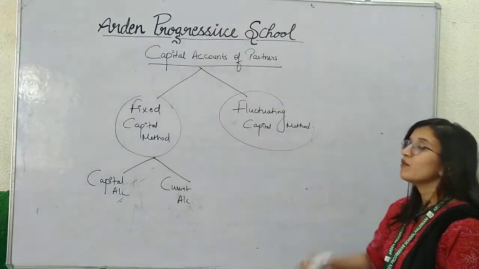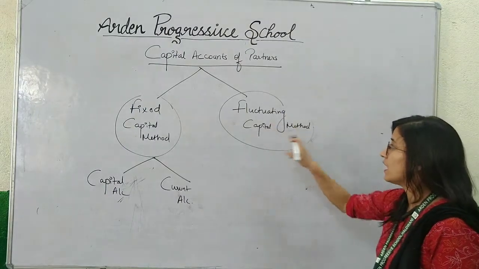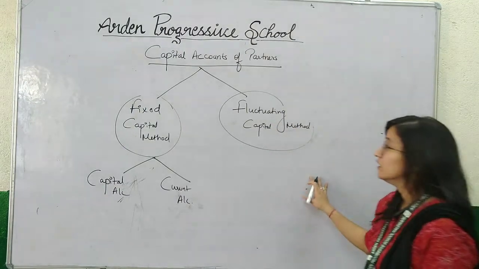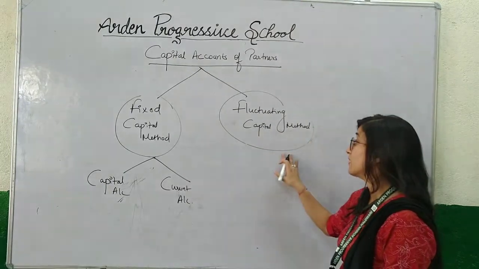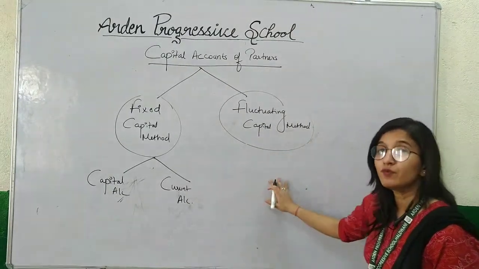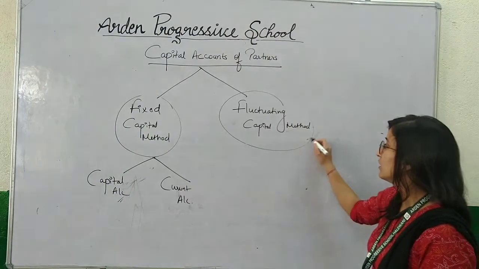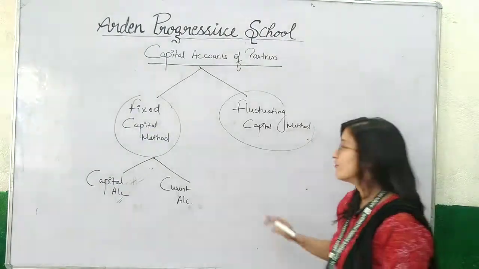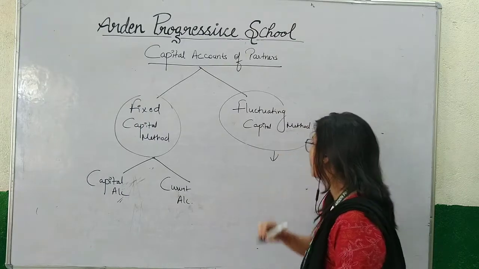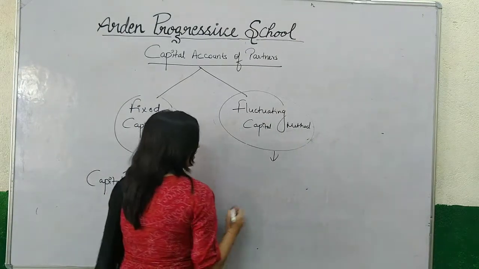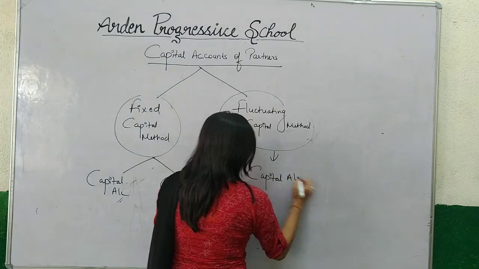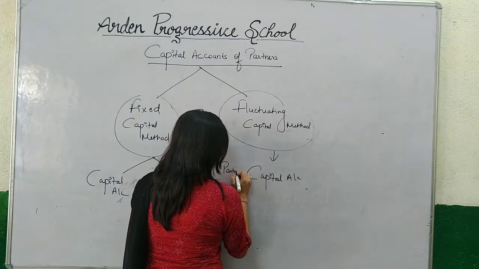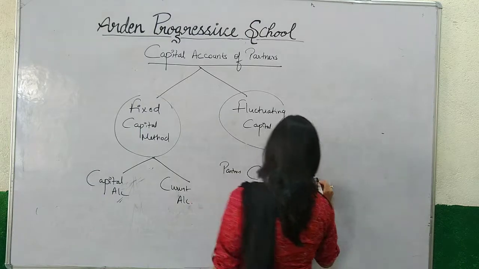While in second type of method, which is fluctuating capital method, here the capitals of the partner, you can say balances of the capital of the partner keeps on changing from time to time. Here the capital of the partners are not fixed. So in this type of method, we only prepare one account, which is partners capital account.